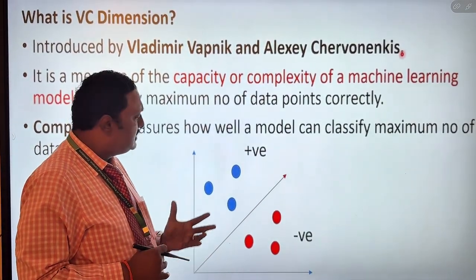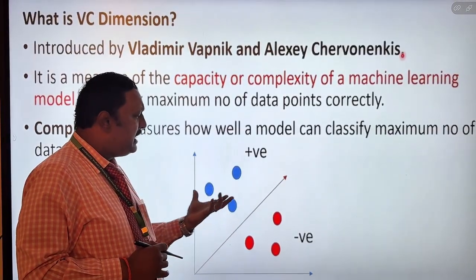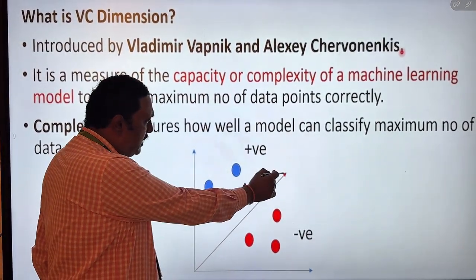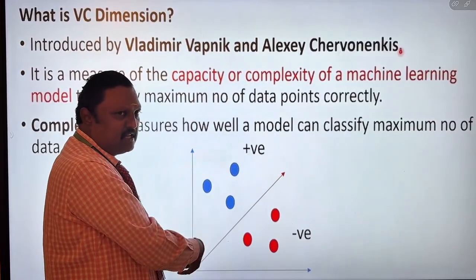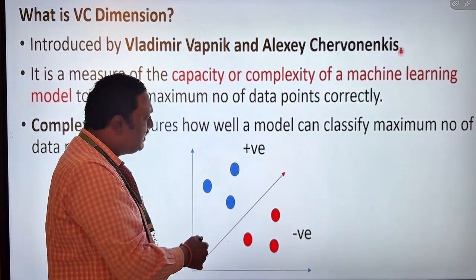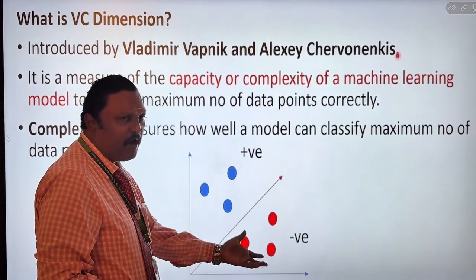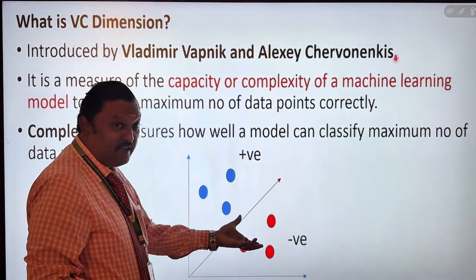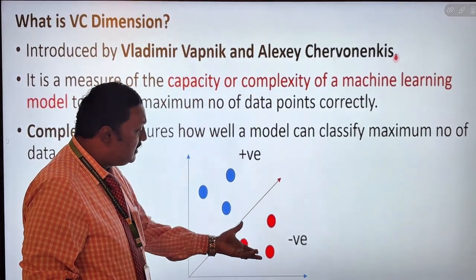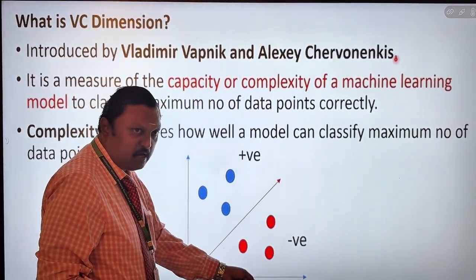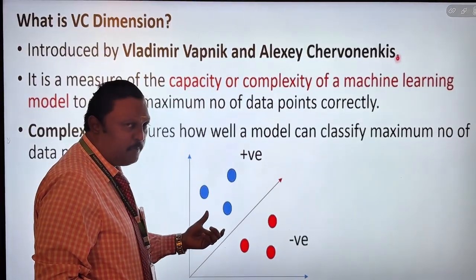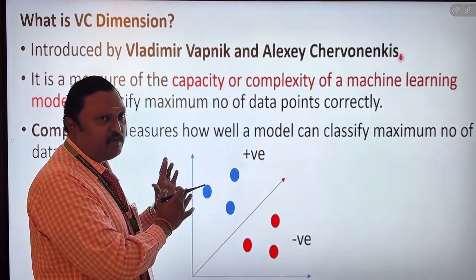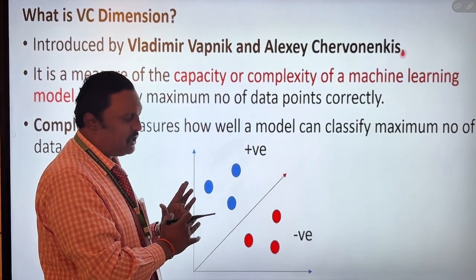Suppose we take an example. Here 6 data points are there. How will they be classified? I am going to use a classification: just putting a line between these two groups easily classifies them. All the positive points and negative points are classified in the right manner. All the negative points come under one area, and all the positive points come under the other area. That is the main objective of VC dimension.